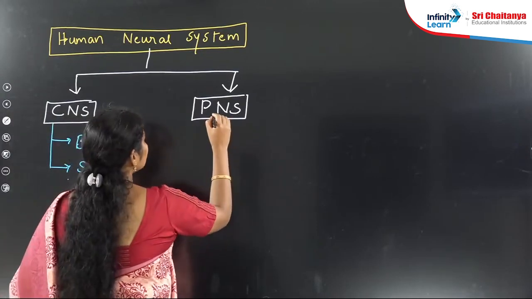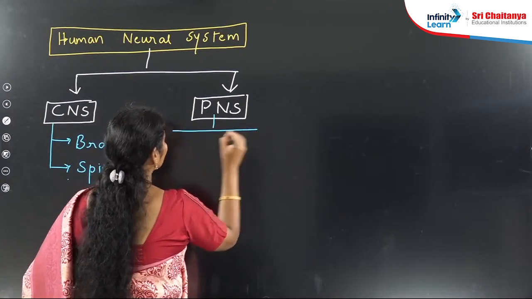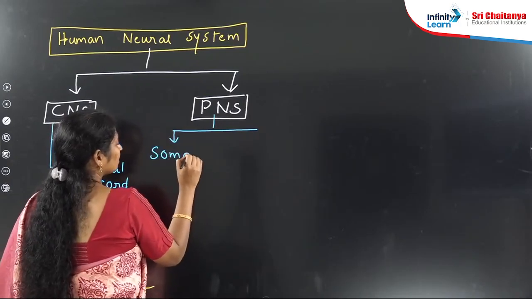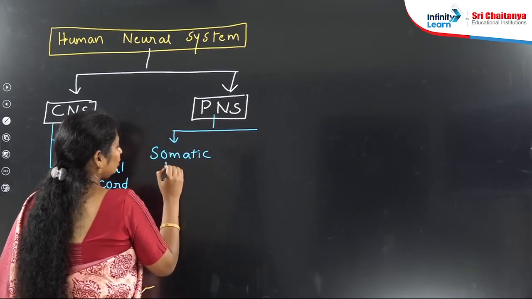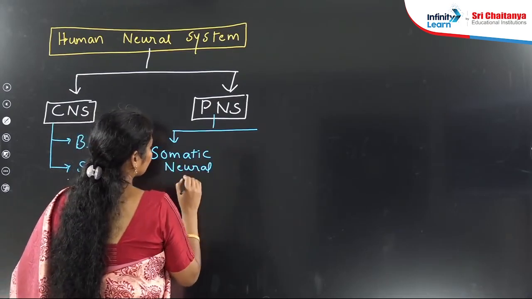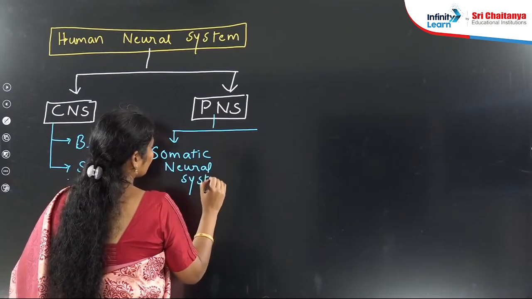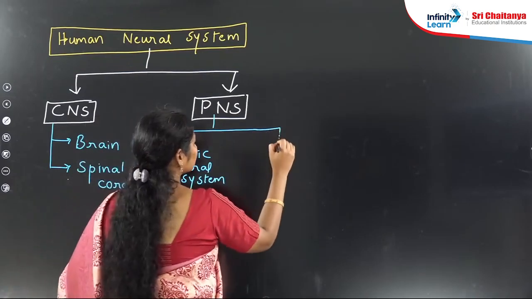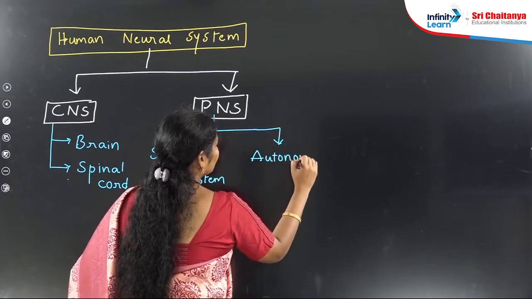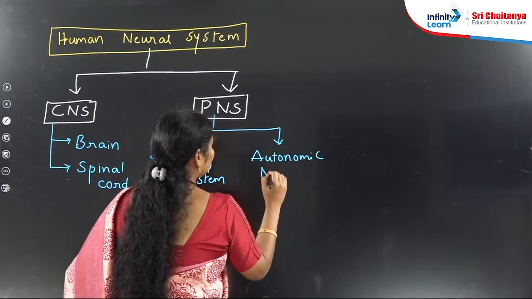The PNS is again divided into two: one is somatic neural system and the second one is autonomic nervous system or autonomic neural system.